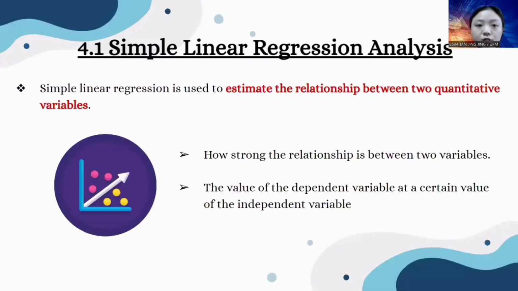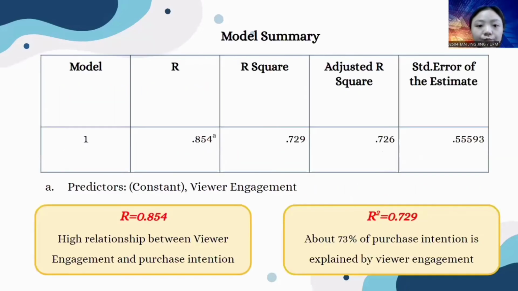Simple linear regression is used to estimate the relationship between two quantitative variables. First is how strong the relationship is between the two variables. Second is the value of the dependent variable at a certain value of the independent variable. For the model summary, we can know that R is 0.854, a high relationship between viewer engagement and purchase intention. R squared is 0.729. This shows that about 73% of purchase intention is explained by viewer engagement.